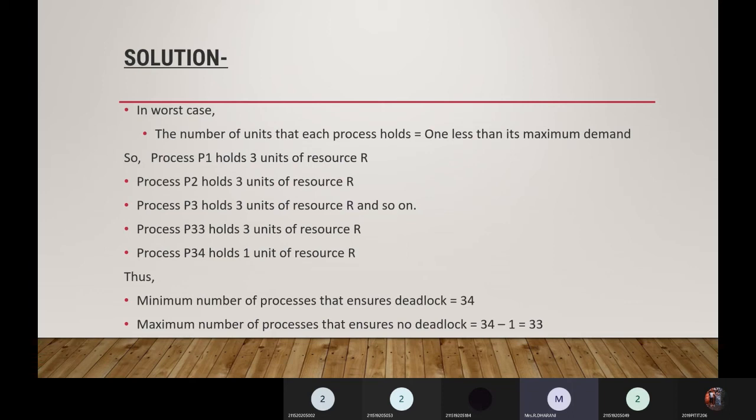So 33 is the maximum number of processes that can utilize 100 units of resources. If the number of processes is one more than that, there may be a chance of getting a deadlock.